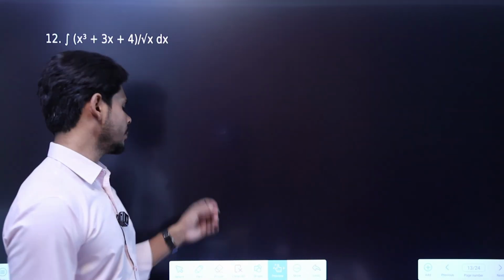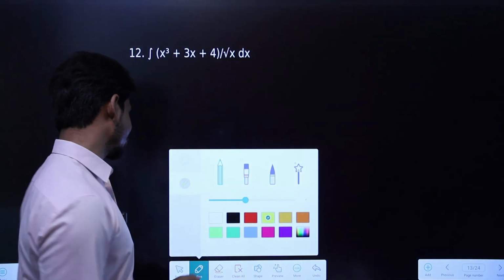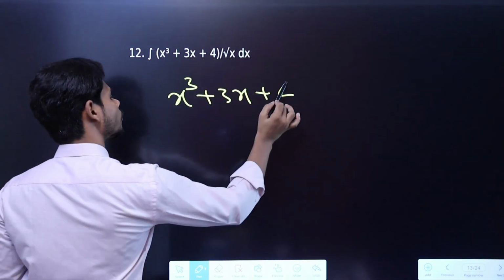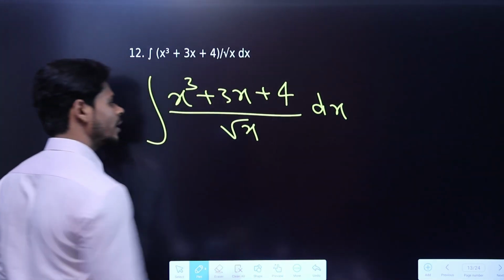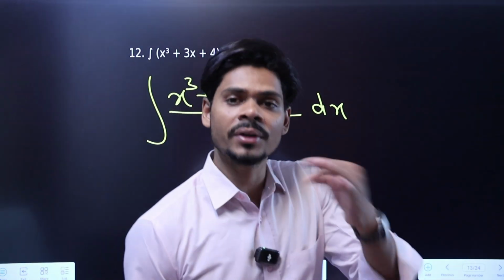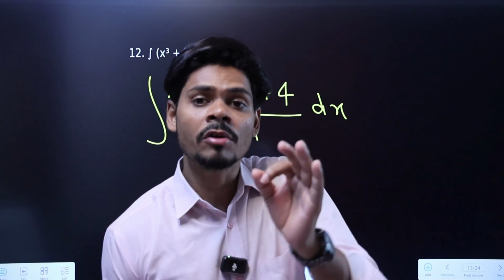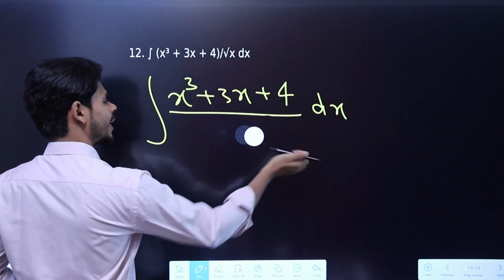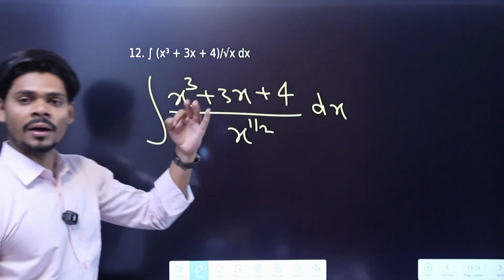Next. Again a very easy question, but this time you are given under root in the denominator, which basically confuses so many students. So it will be x cube plus 3x plus 4 whole divided by under root x. Now let me tell you, whenever you see under root on any function, any term, then just put the power 1 upon 2. Just do that thing. So under root x means it is x raised to power 1 by 2, nothing else. Again same concept I am going to use.